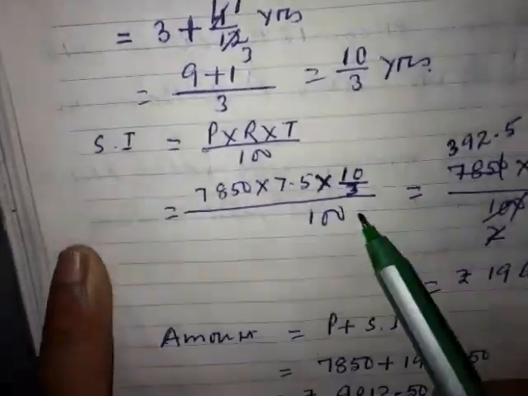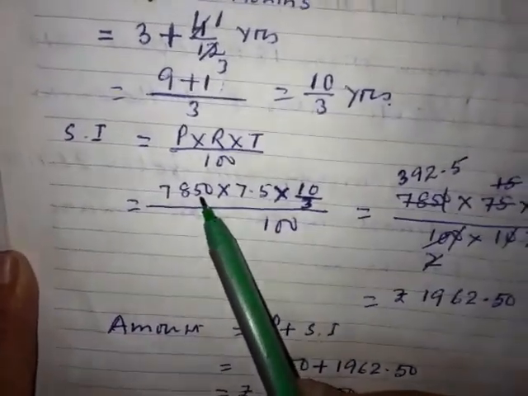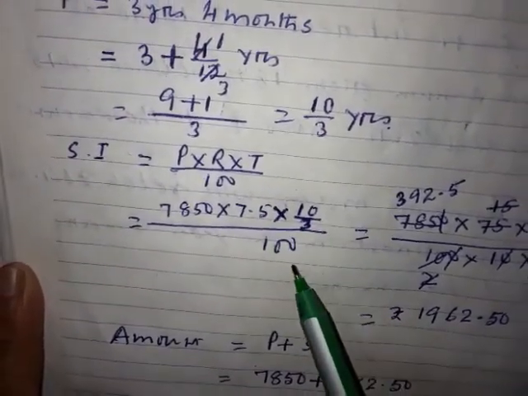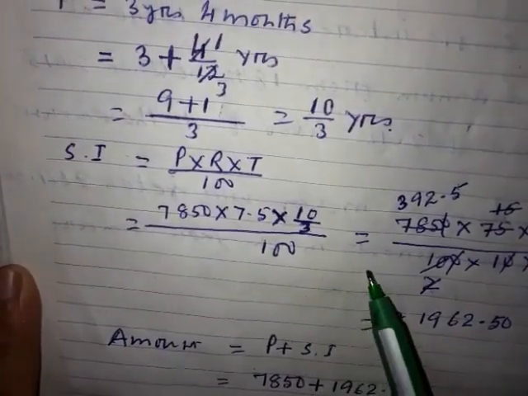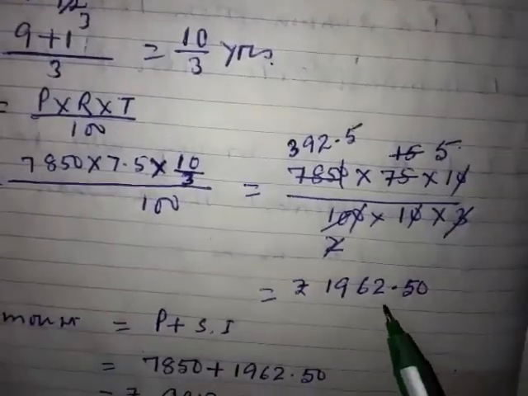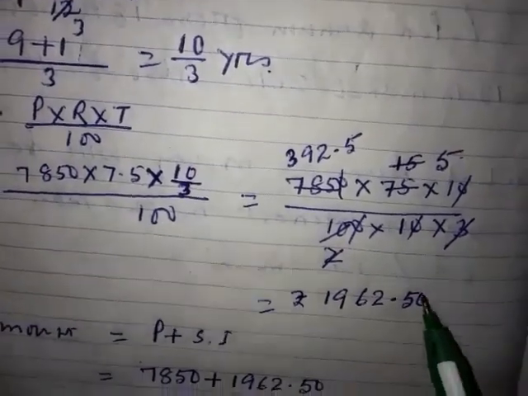You just put the values of each: in place of P you put the value of P, in place of R you put the value of R, in place of T you put the value of T. After doing all those things, if you do the calculation and simplification, you will get 1962.50.